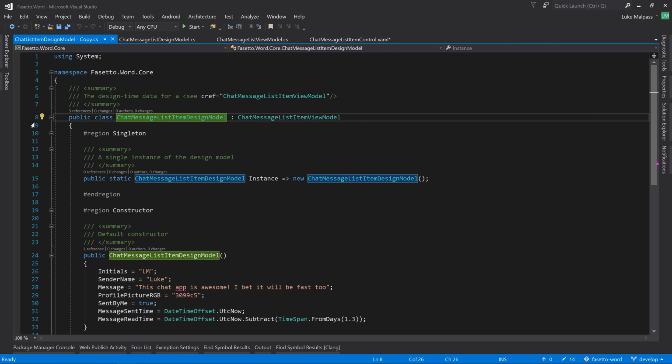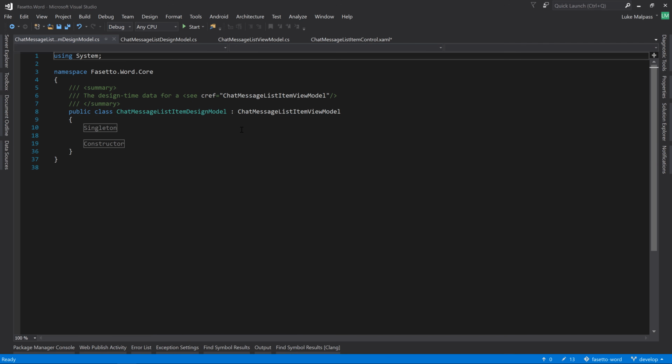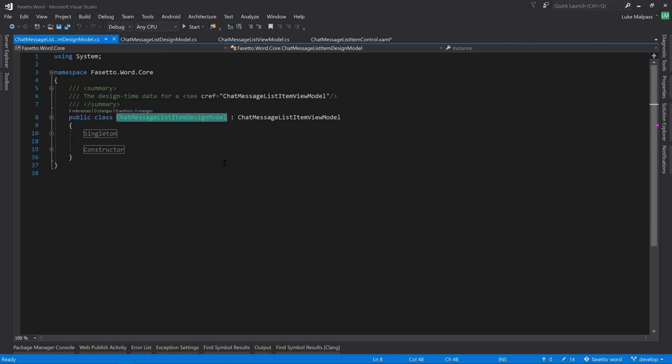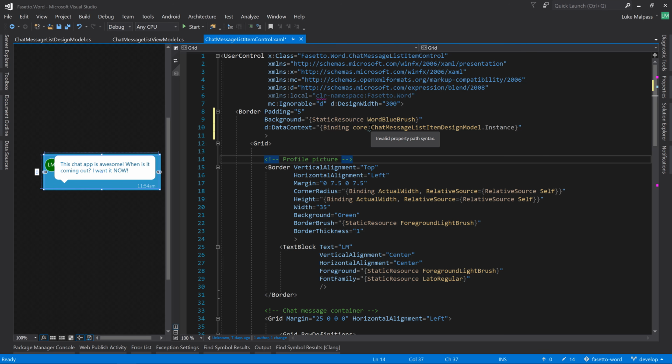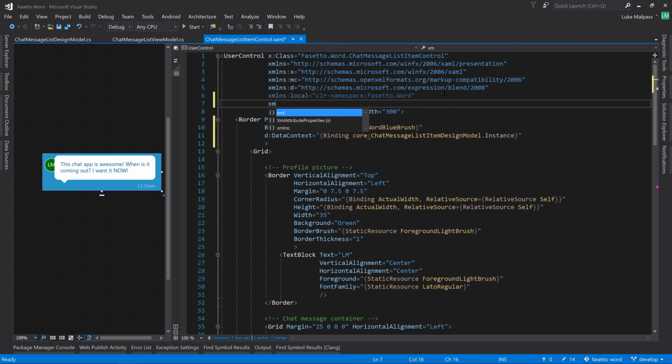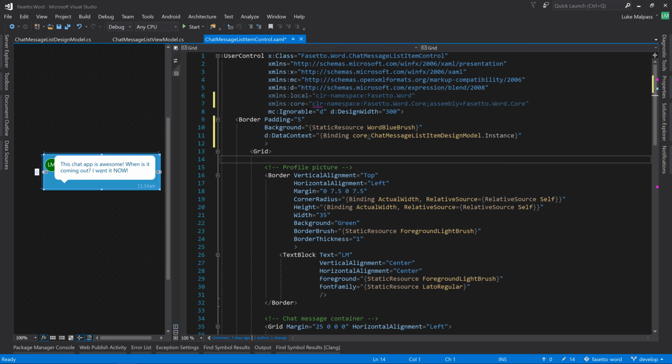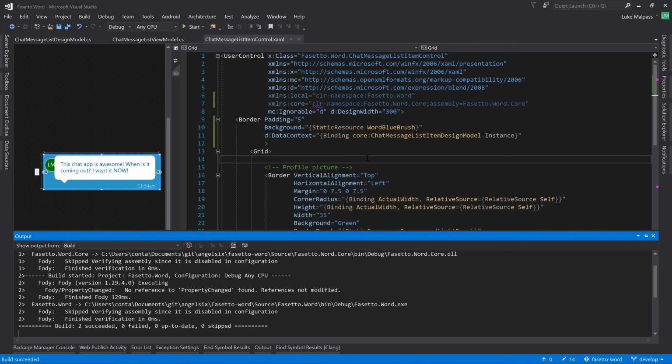Let's click there, rename file. It's this item here, copy the class name, paste dot instance. Invalid property syntax because we don't have core specified here. So add it here to the namespace. And there's nothing wrong with that. I think it just needs building.